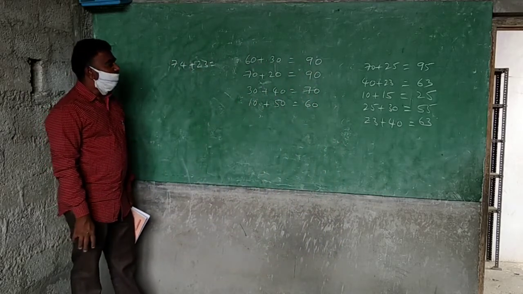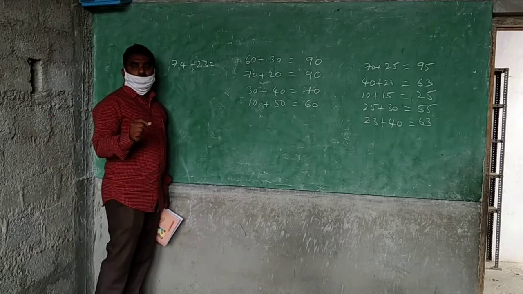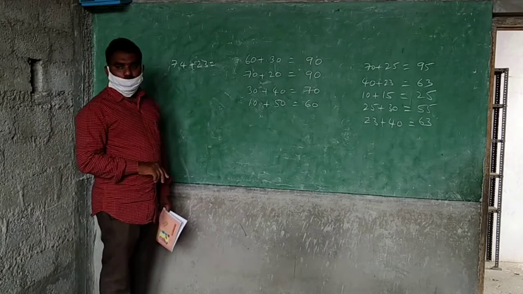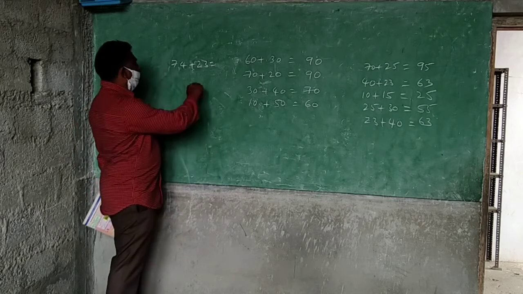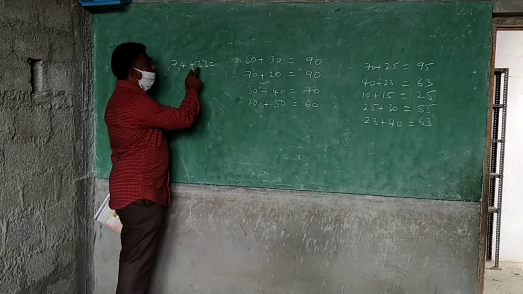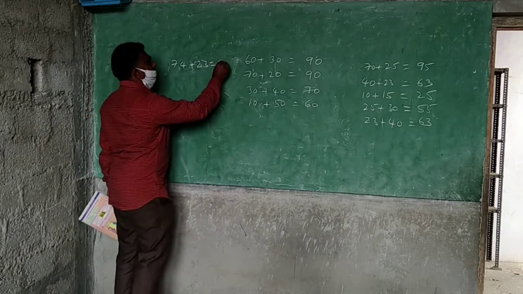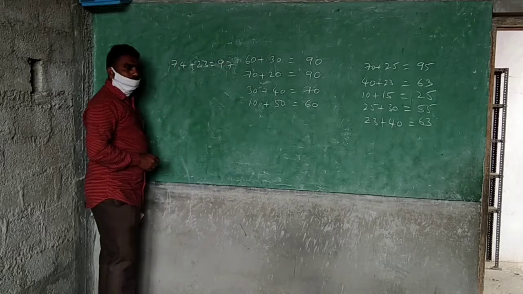You should practice all this, because you should not do it on paper. You should use your brain only. So 70 and 20, 90. Afterwards 4 and 3, 7. So 97.